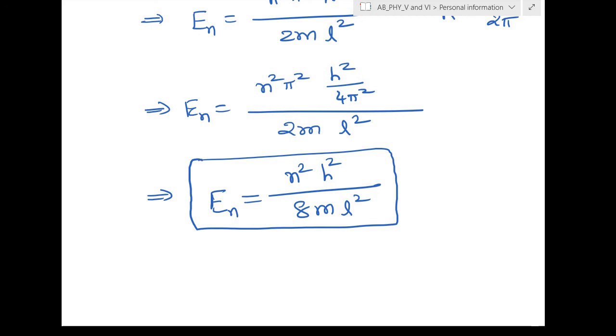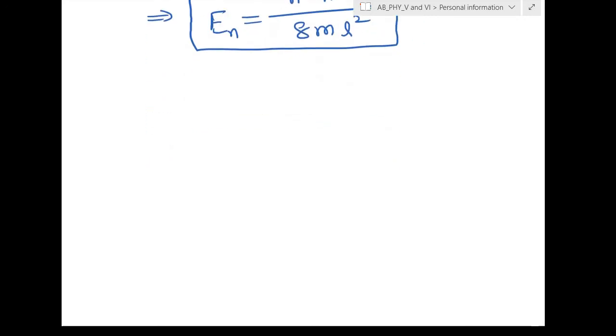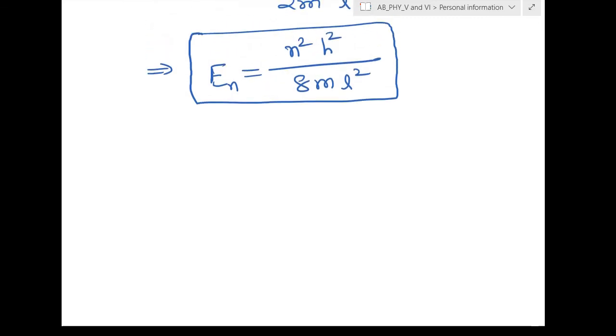So En is n square h square by 8m L square. Okay, fine. And here also see, the particle will not have only one energy. The particle will have different values. For n equal to 1, that is for the state psi 1 of x, the energy it will possess, E1, is h square by 8m L square.